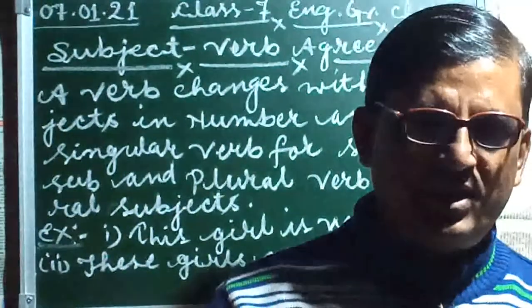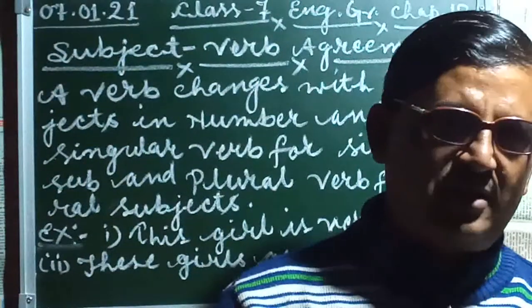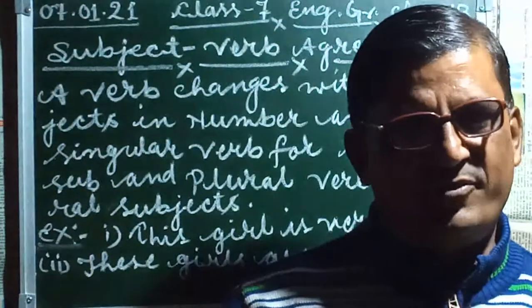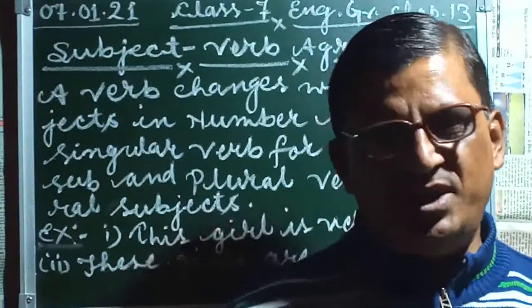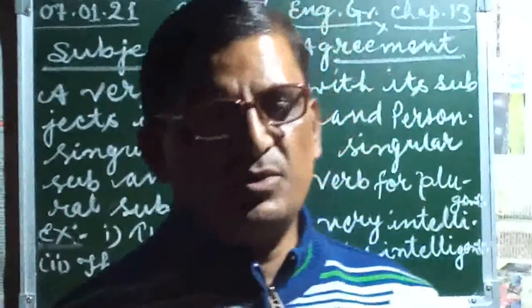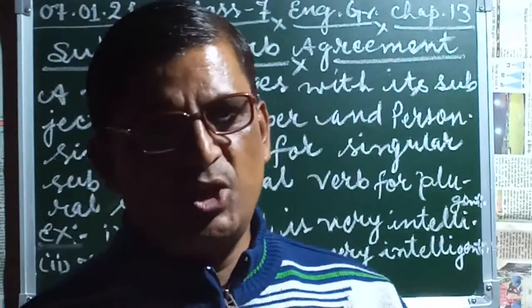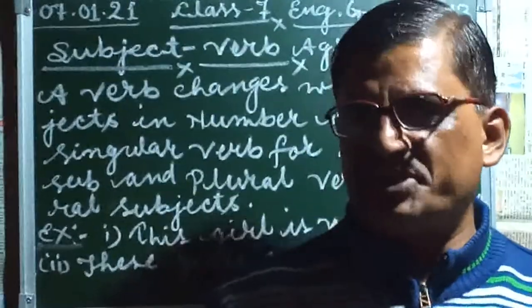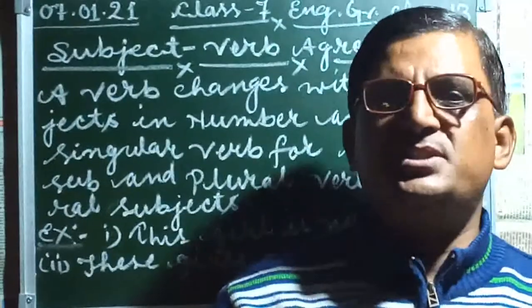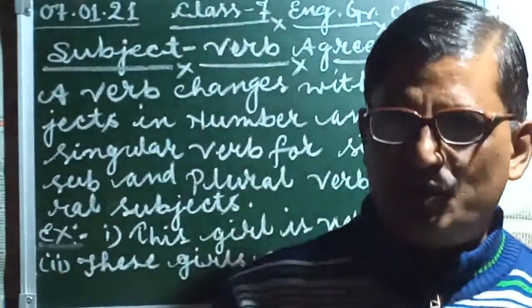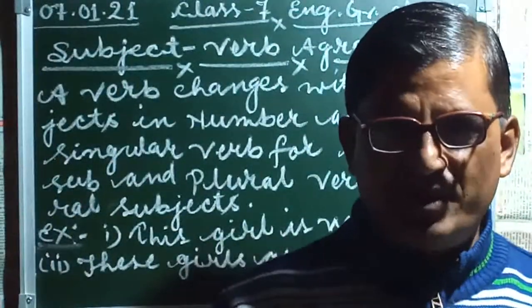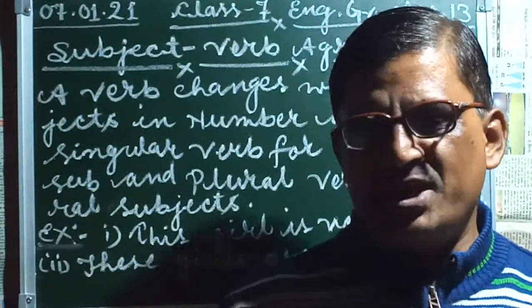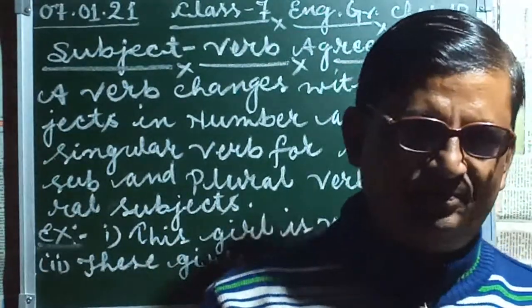Already all the English verbs are in a plural form. But while we use these verbs in singular form, we do some changes in it. And these changes are required to make the verb appropriate according to the number and person of a subject.